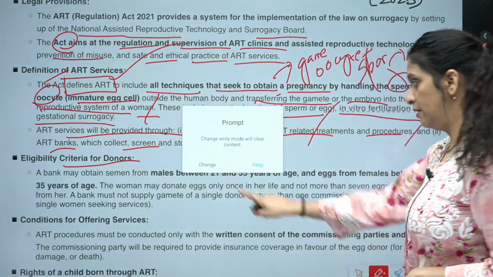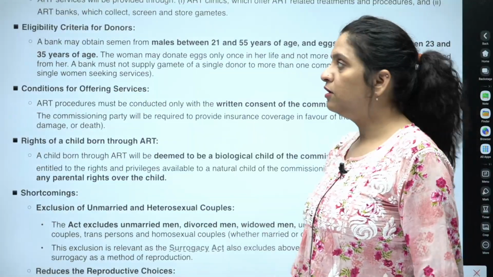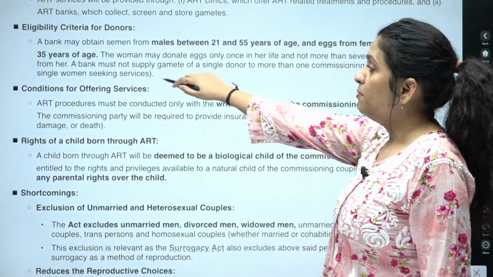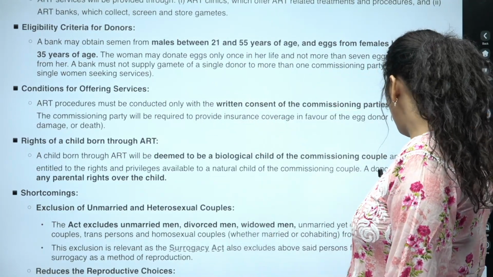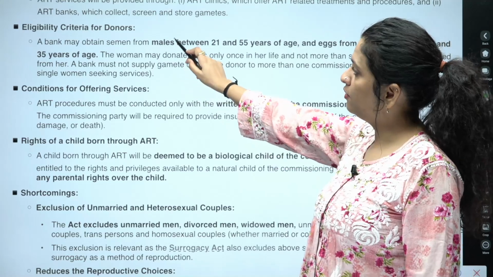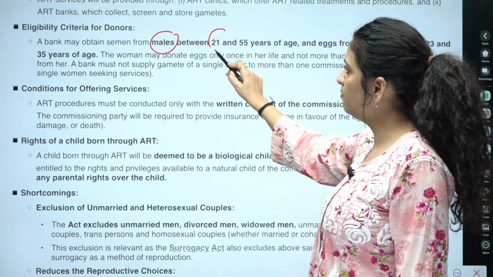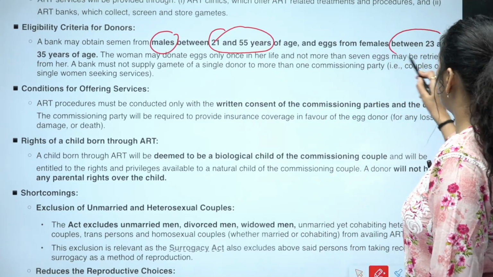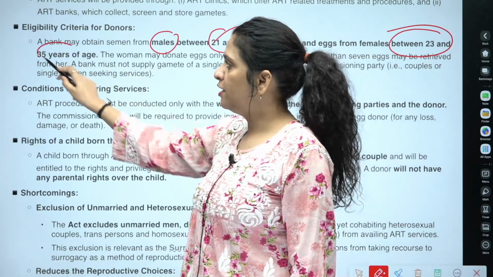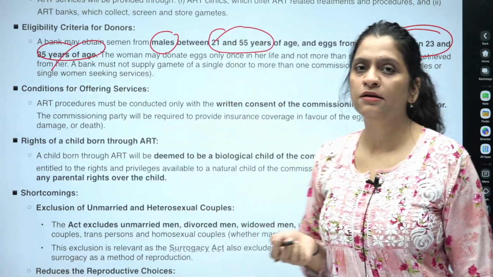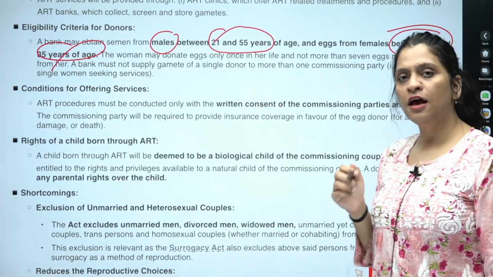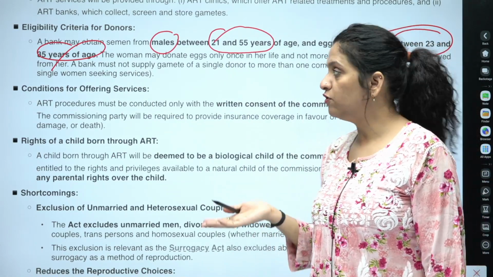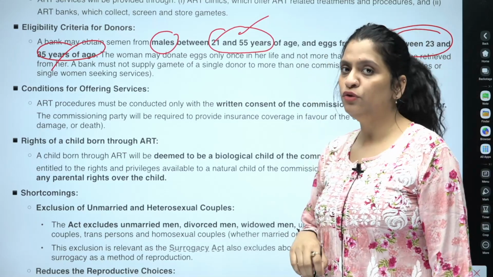A bank may obtain semen from males between 21 and 55 years. The woman donating an oocyte has to be between 23 and 35 years.